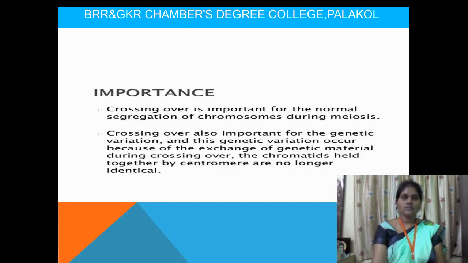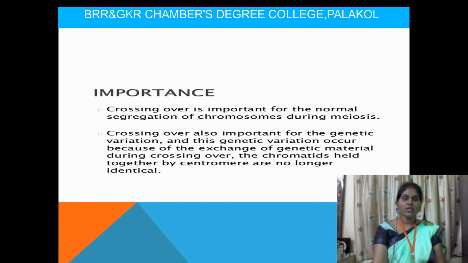Okay, then what is the importance of it? Crossing over is most important for normal segregation of chromosomes during meiosis. It is very important for passing special or different characters from one generation to another. It is also important for genetic variation. Genetic variation means getting different characters from one generation to another. Variations are obtained by crossing over and similarities are obtained by linkage.